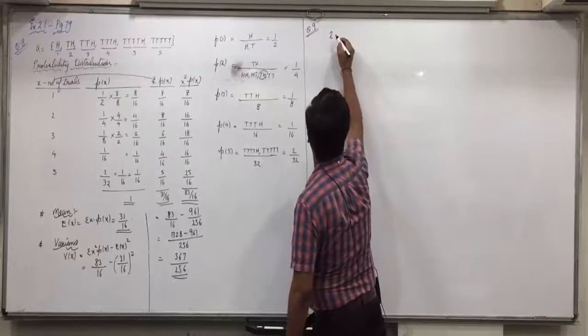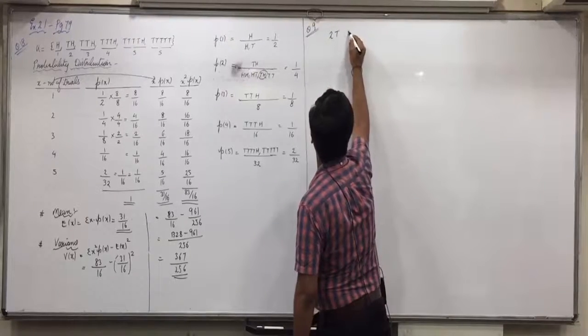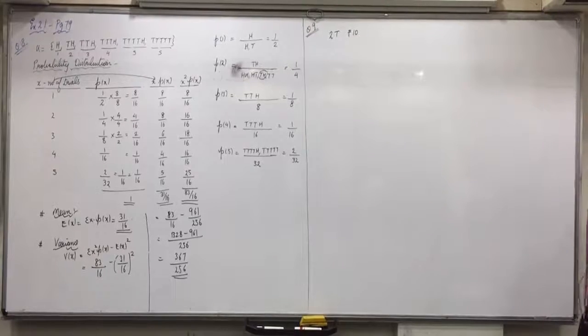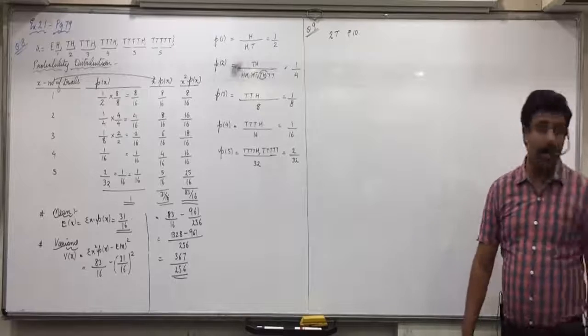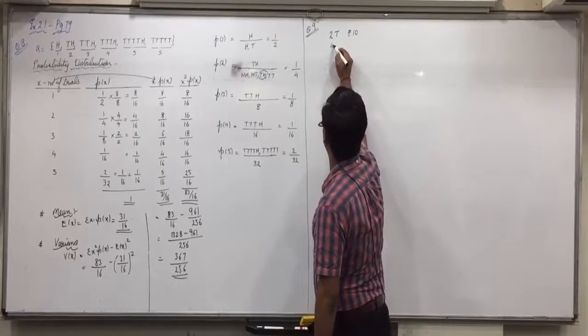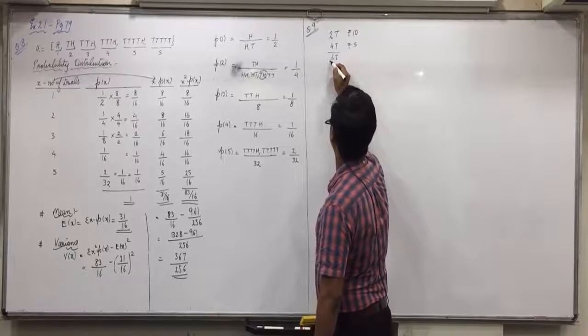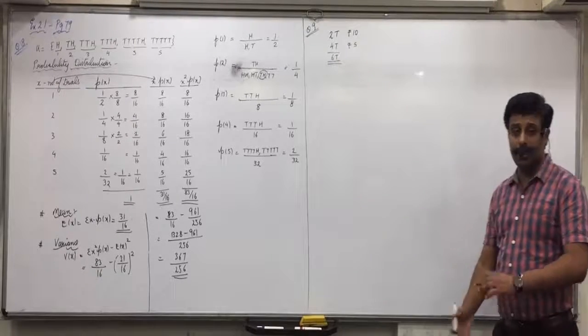Only 2 tickets have a price of rupees 10, and the remaining tickets, how many remaining? 4 tickets have a price of rupees 5. Total 6 tickets are there. Did you understand this?